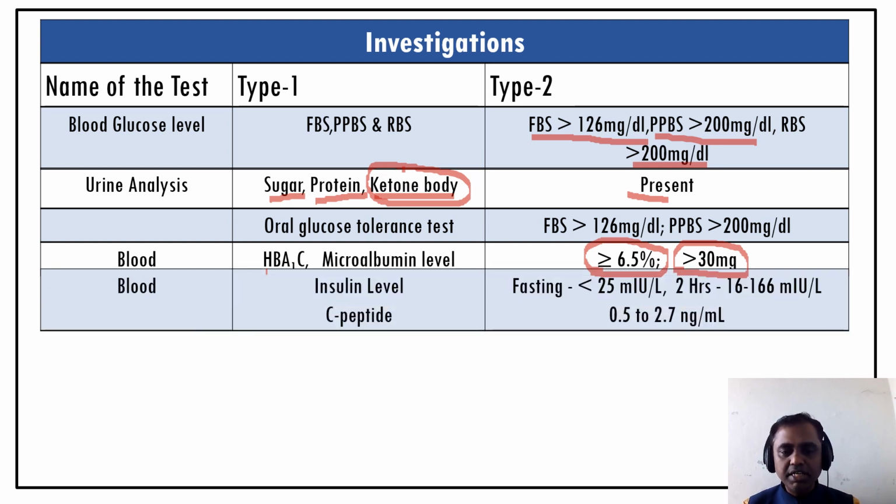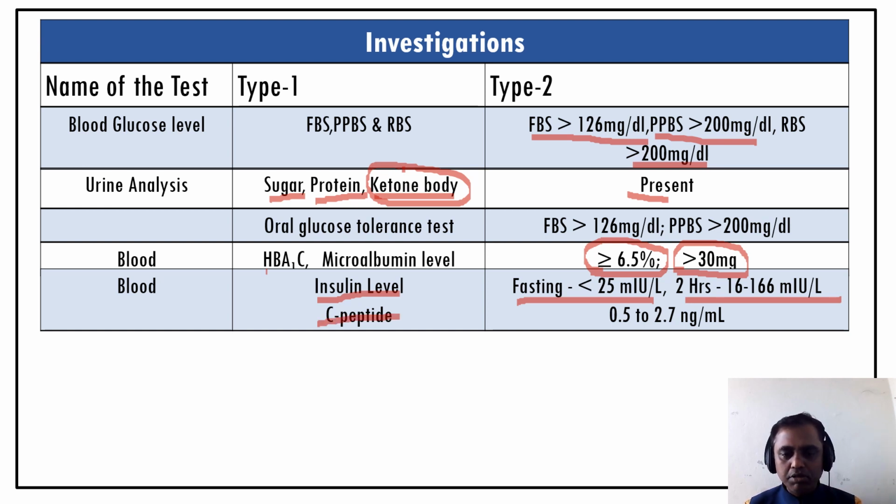And a very important thing to differentiate type 1 and type 2, we can go for insulin level. So insulin level in the fasting state is less than 25 milli international units per liter, and after 2 hours it comes to the peak, that is 166 milli international units per liter. So insulin level can differentiate whether the patient is suffering from type 1 or type 2.